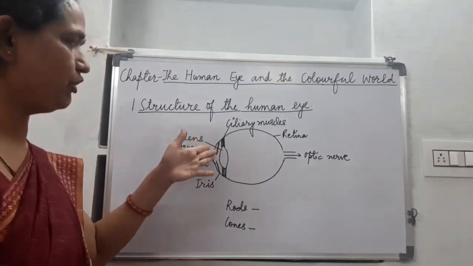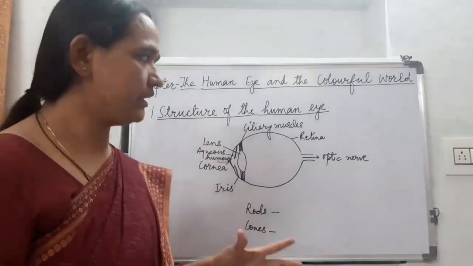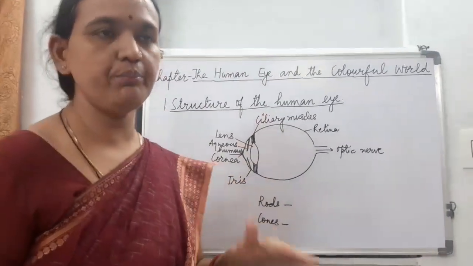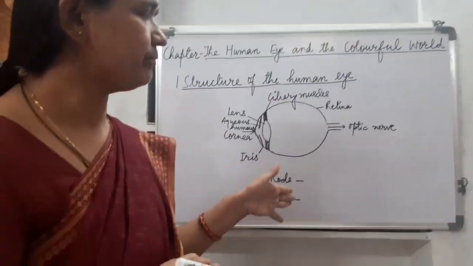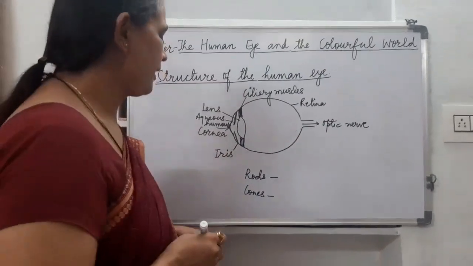Whereas this lens forms the real and inverted image of the object, but we see the objects in upright position because of the processing of these signals by the brain.